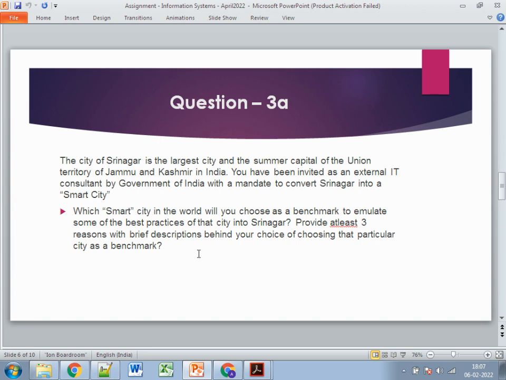So here, firstly, we just discussed that you are an external IT consultant for the Government of India. So this is the main base question. In part third A, you need to choose any city, maybe within the country or outside the country, as per your understanding, or whatever suits you the best. And you need to specify the three reasons, or the three key features which are implemented in that particular city, which make it a smart city, right?